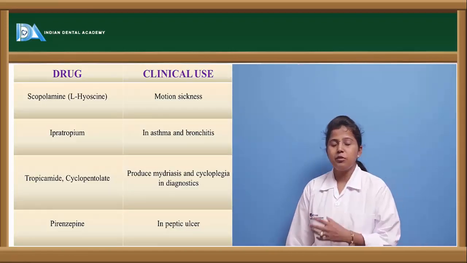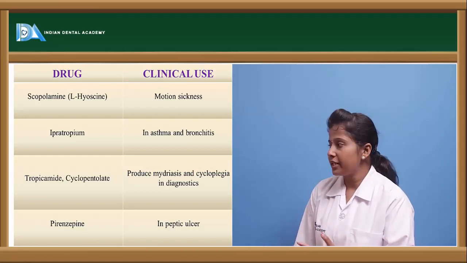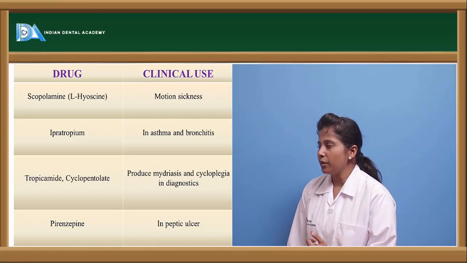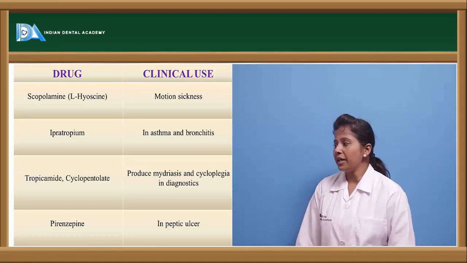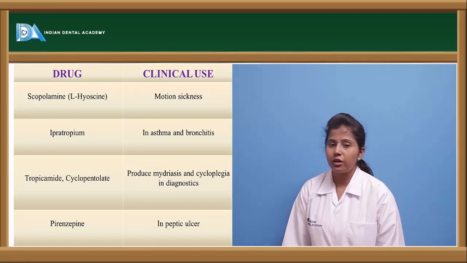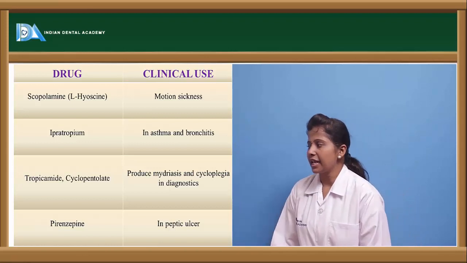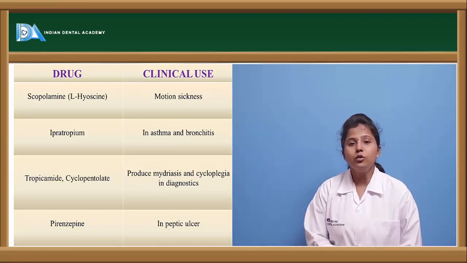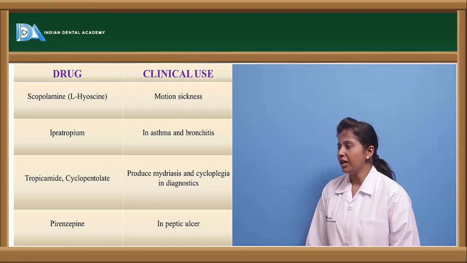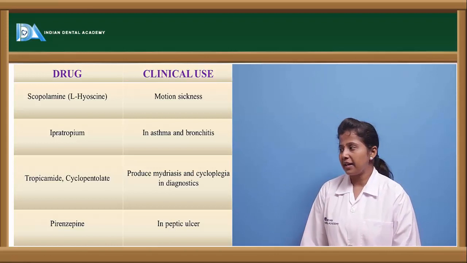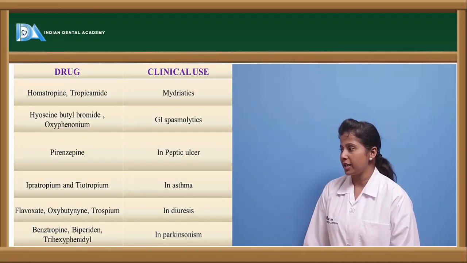Here we can see the tabular format of the drugs as well as their clinical use. Scopolamine is mainly used in motion sickness. Ipratropium bromide is recommended in asthma and bronchitis. Tropicamide as well as cyclopentolate are mostly used to produce mydriasis and cycloplegia in diagnostics, so they are used as diagnostic agents. Pirenzepine is used in peptic ulcer. Not only pirenzepine, glycopyrrolate is also used to decrease gastric acid secretion.